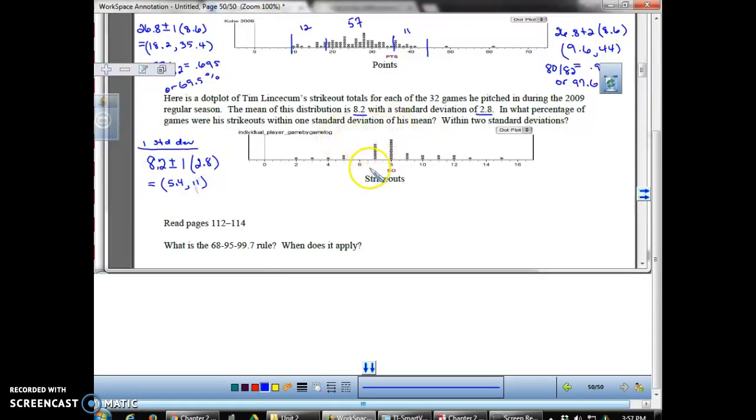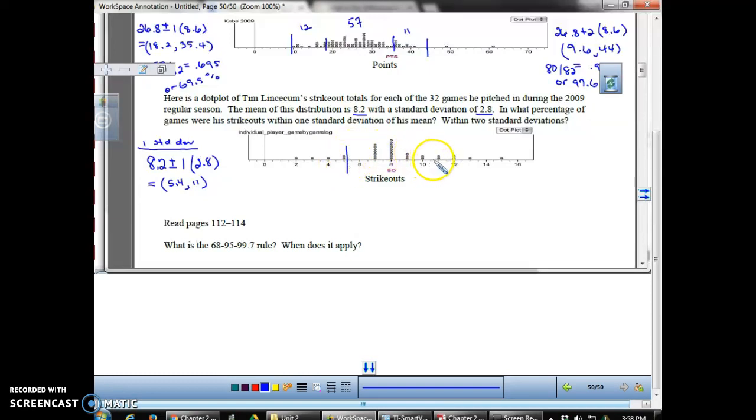So I'm going to go mark that on my graph over here. Now this is a scale by 1/2, so it goes 2, 2.5, 3, 3.5, 4, that kind of thing. When I get to 5, which is right here, I want anything to the right of that because this would be 5.5. So really, I'd put it right there at 5.4.